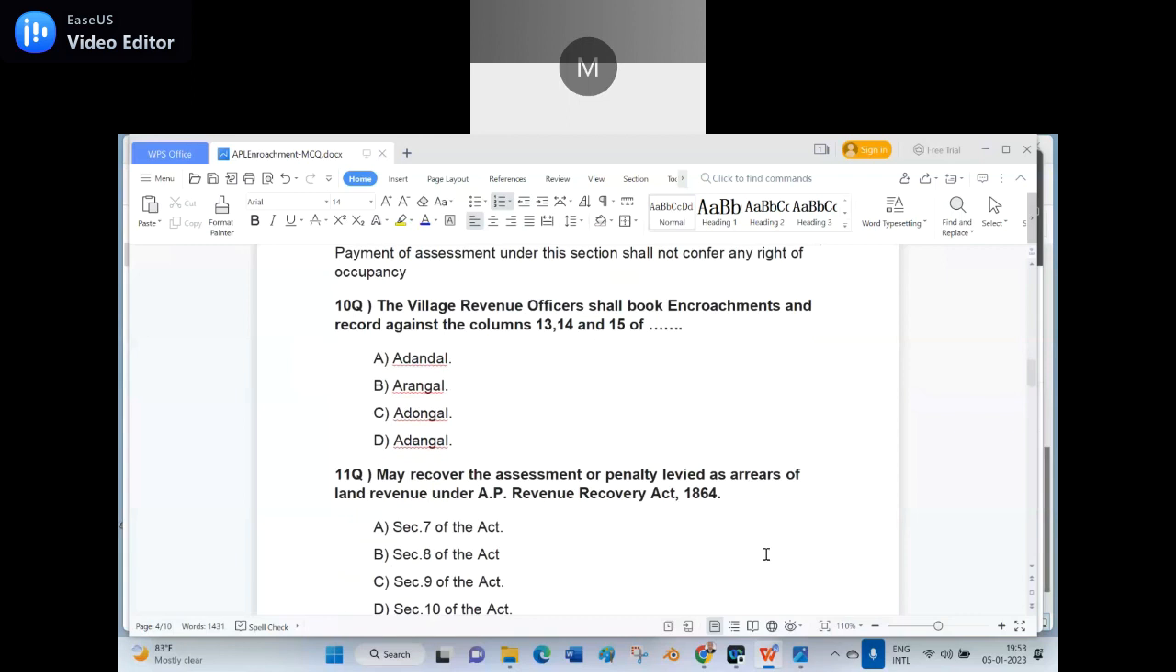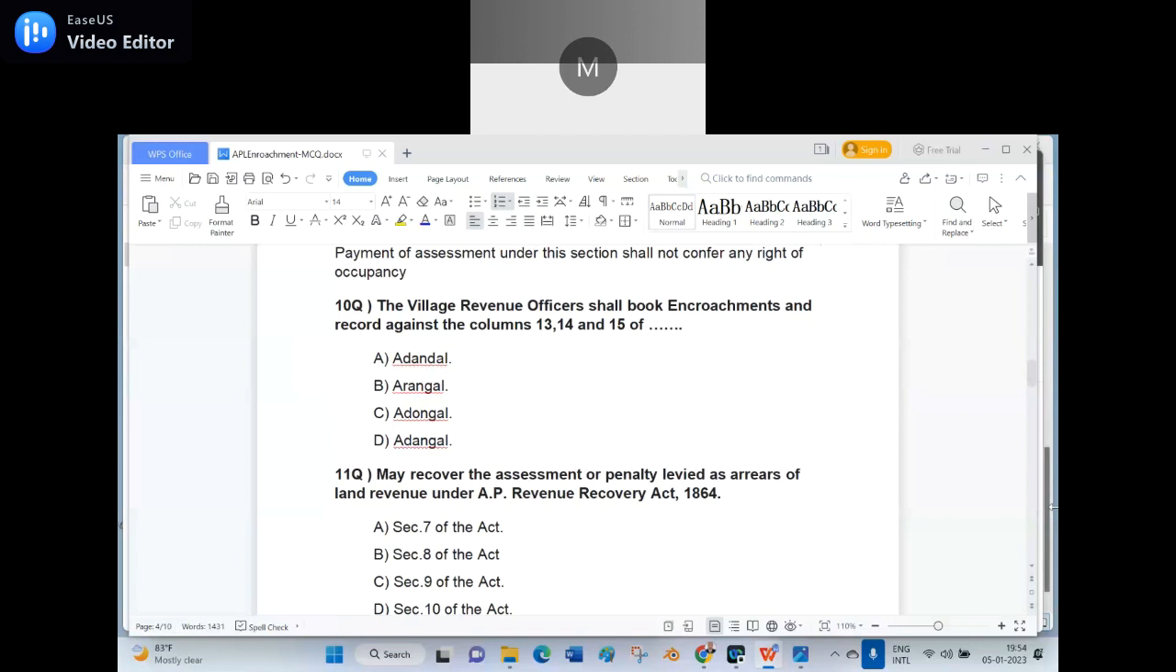11th question. Money recovered, the assessment or penalty levied as arrears of the land revenue under the AP Revenue Recovery Act 1864. In which section is it said? Option A, Section 7 of the Act. Option B, Section 8. Option C, Section 9. Option D, Section 10. Section 10, sir. Option D, sir.